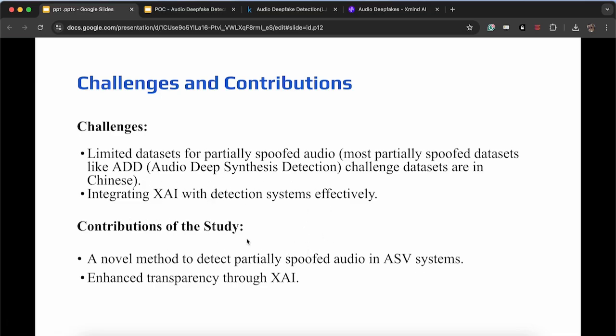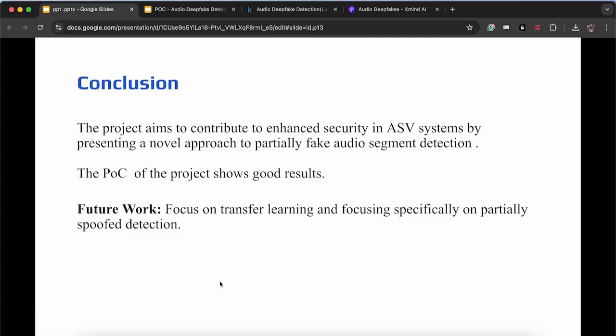And when it comes to the contribution of my study, I will be making a novel method to detect partially spoofed audio in ASV systems, and I will enhance the transparency through XAI. Also, in conclusion, this project aims to contribute to enhanced security in automatic speaker verification systems by presenting a novel approach to partially fake audio detection. And my POC, even though it's basic code, shows good results. So I will be modifying it for my final results, and I will focus on transfer learning approaches and other hybrid approaches to modify my models.